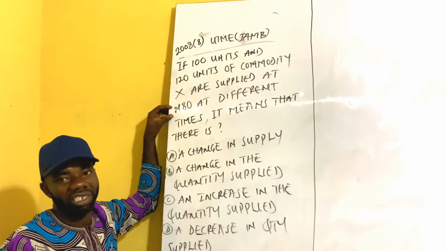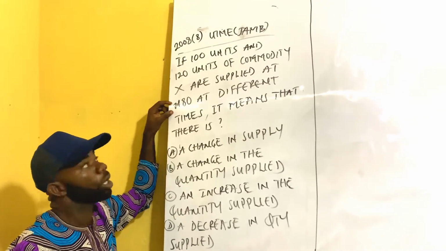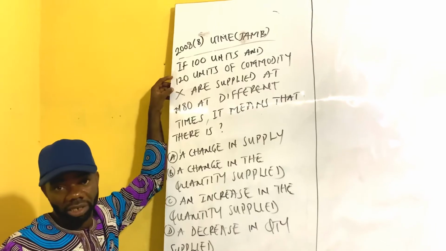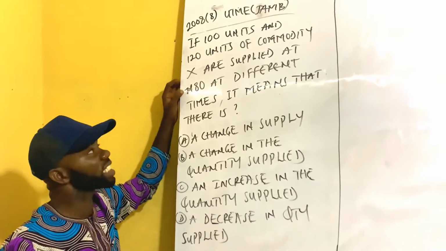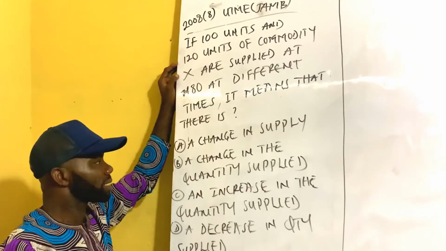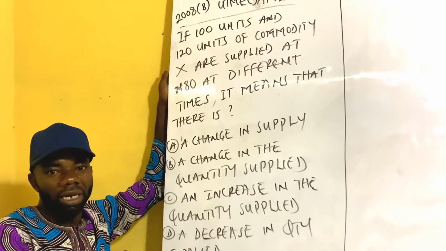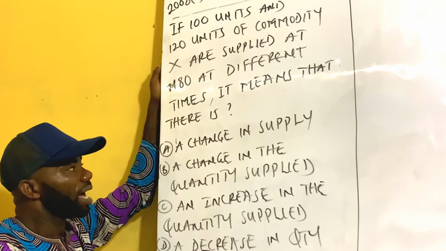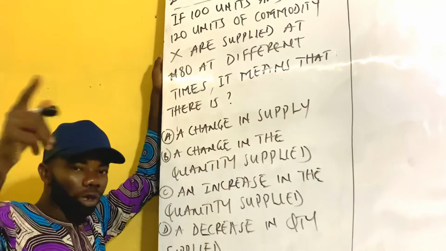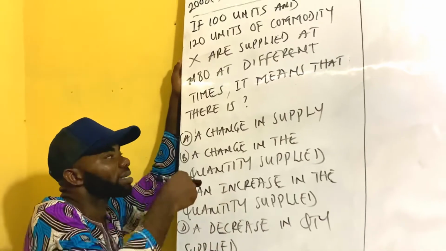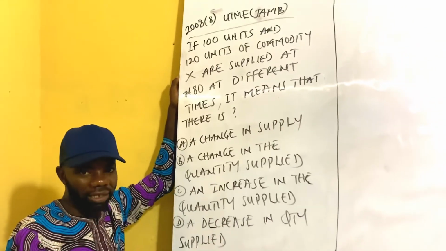Price is silent, price remains the same, quantity changes. It means that price is not the determinant of the change in quantity. And change in supply has a determinant, which is the other factors affecting supply, where price remains constant or silent.